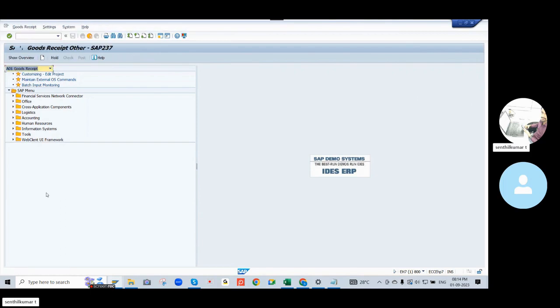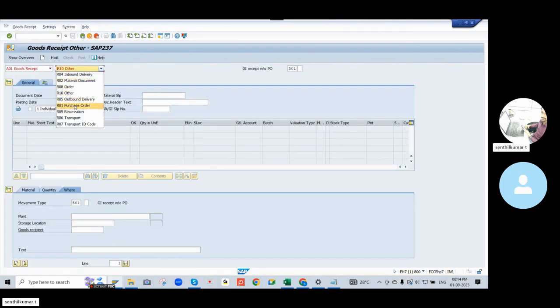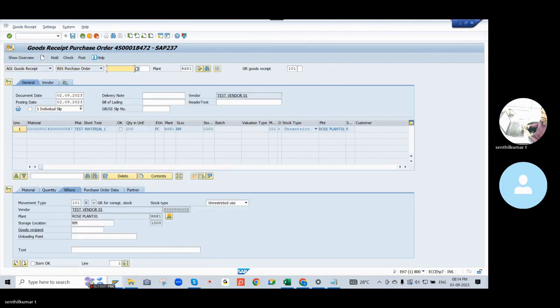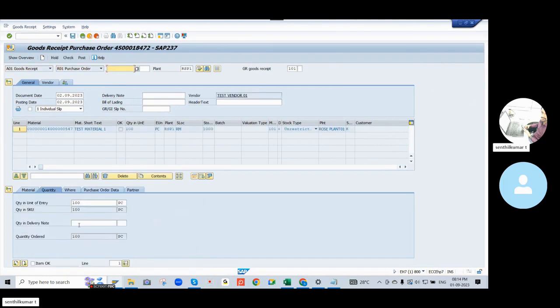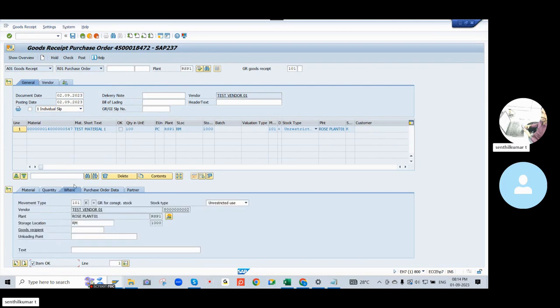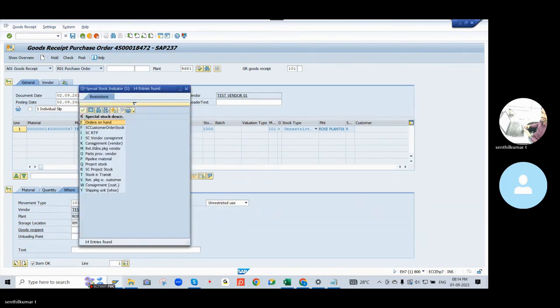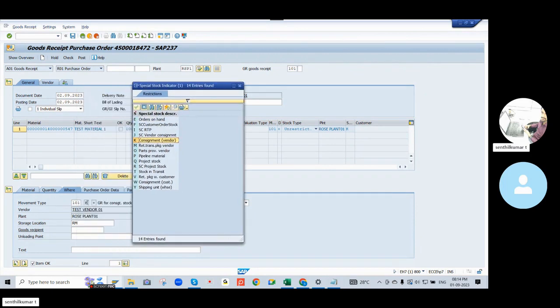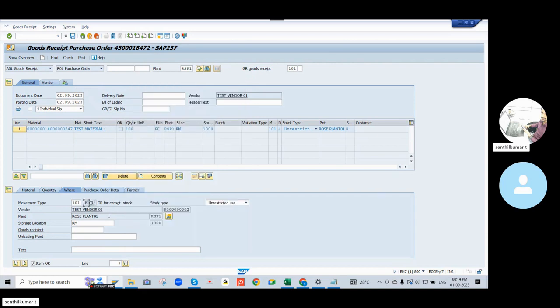I'll make GRN against the purchase order, for 100 quantity. Pick an item. You can see here the movement type. Movement type 101 is for normal GRN. Near it is one special indicator, that is K: GR for vendor consignment stock. So it will become 101 with special indicator K. It is taken based on the purchase order.